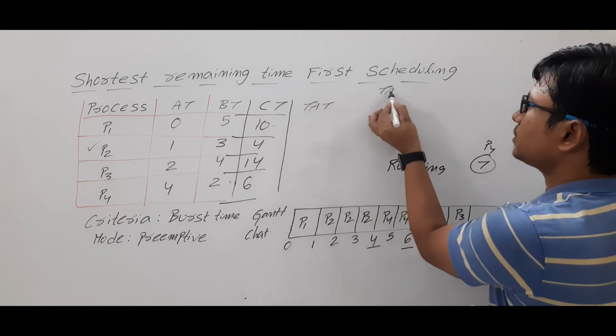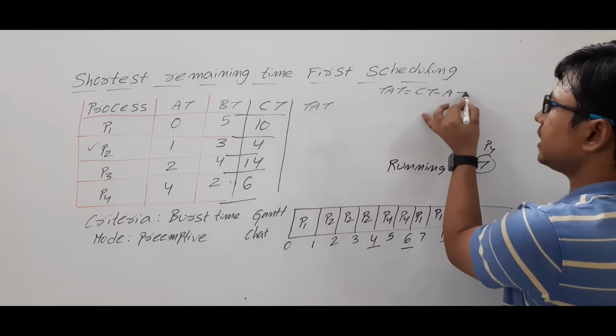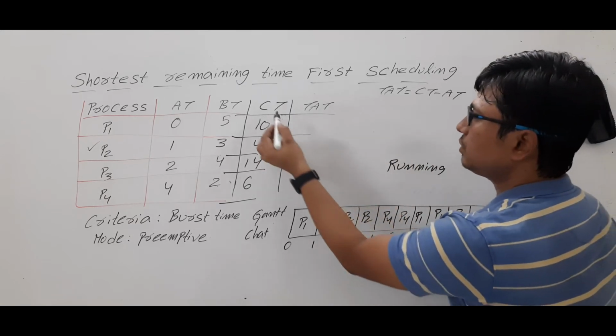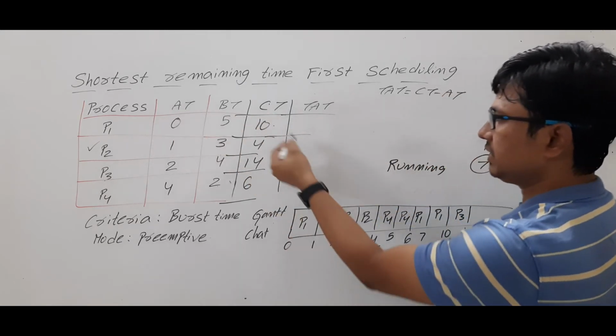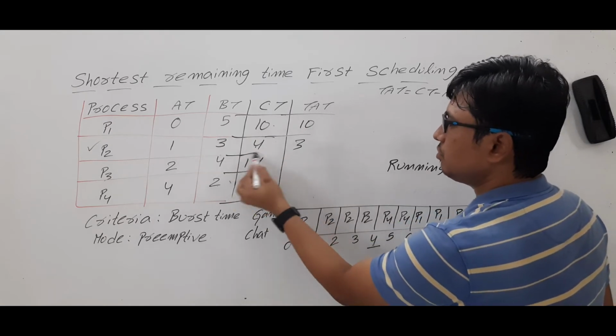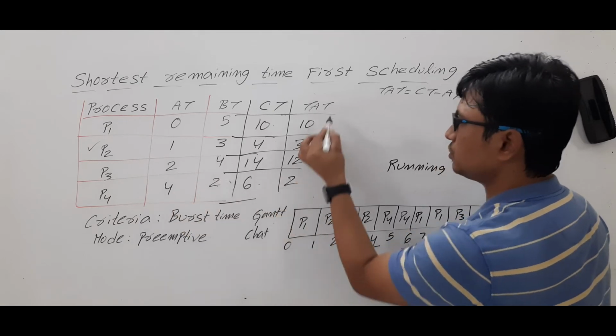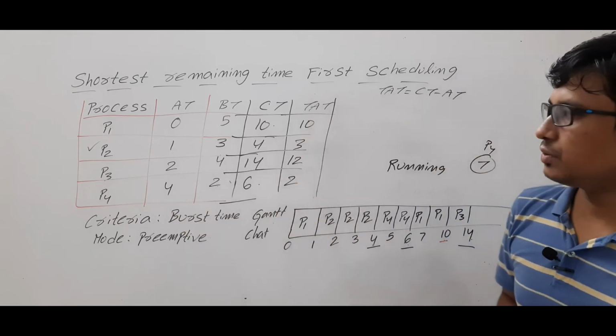The turnaround time is equal to completion time minus arrival time. So look at the completion time and arrival time. 10 minus 0 is 10, 4 minus 1 is 3, 14 minus 2 is 12, 6 minus 4 is 2. Is it clear? Are you able to understand?